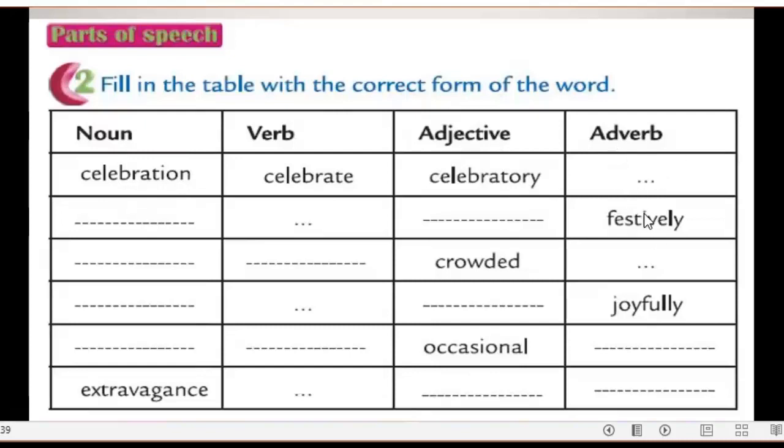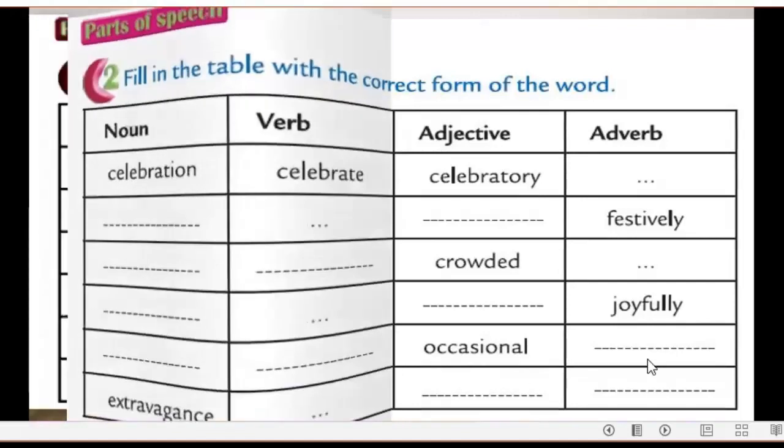So what's the adjective for festivity and the noun? What's the noun and the verb of the word crowded? What is the noun and the adjective of joyfully? And here, occasional, we have a noun, a verb, and an adverb. Extravagance, we have an adjective and an adverb.